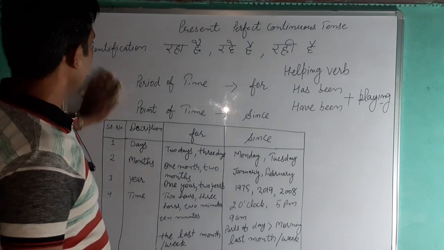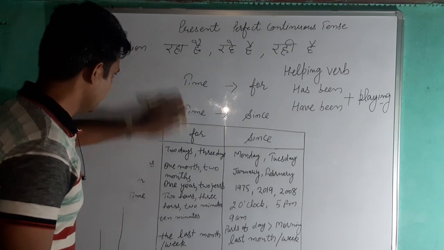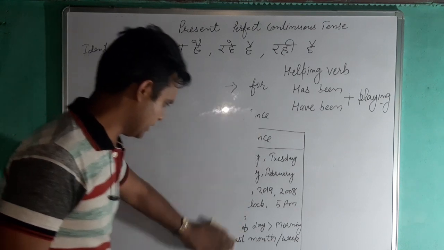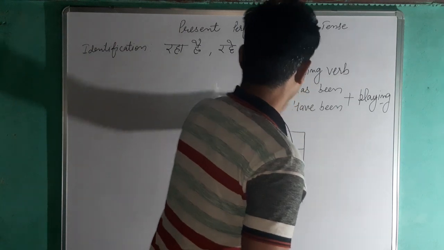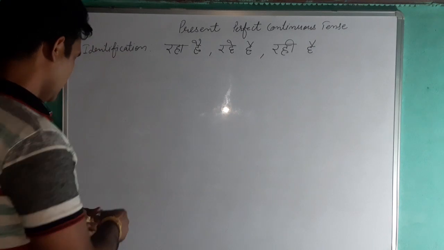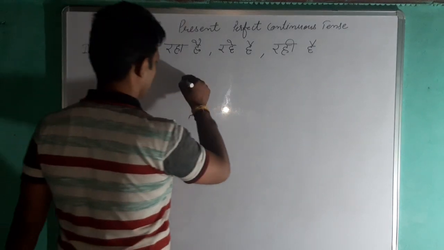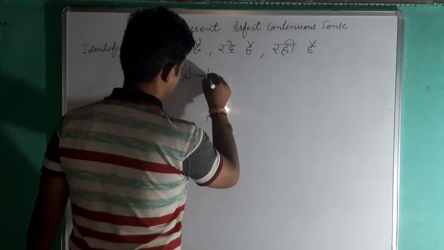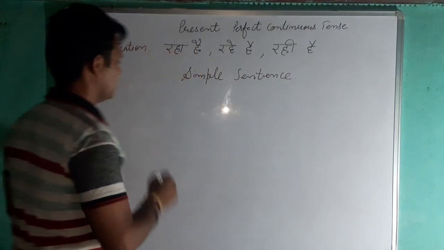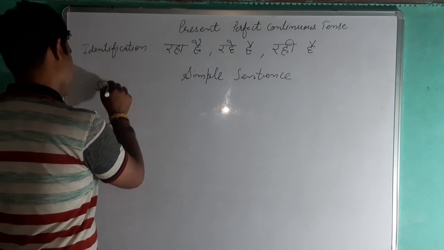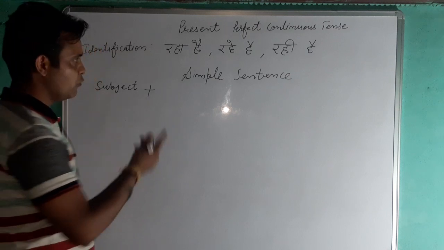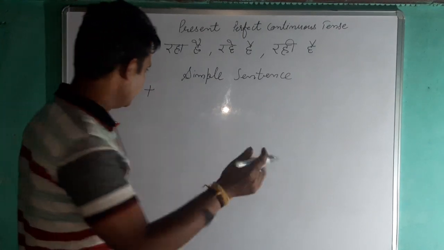Now we can take one sentence. We will start from the affirmative sentence, or the simple sentence. In the case of the simple sentence, firstly the subject, then the helping verb, that is has been and have been.